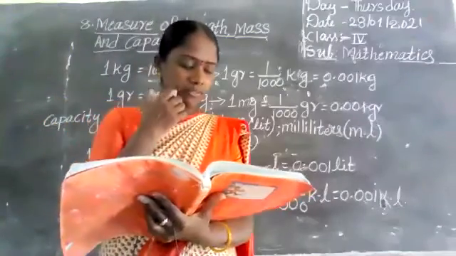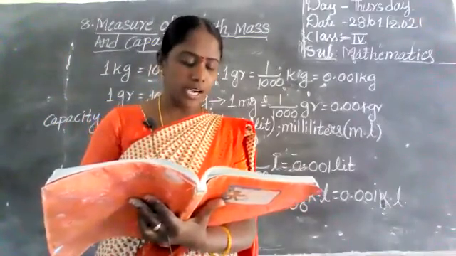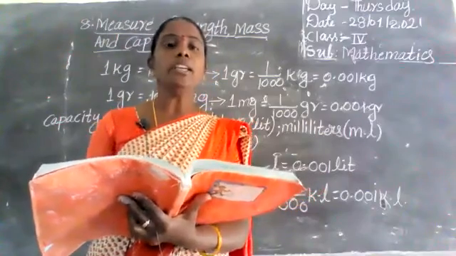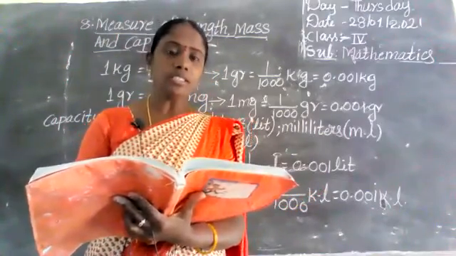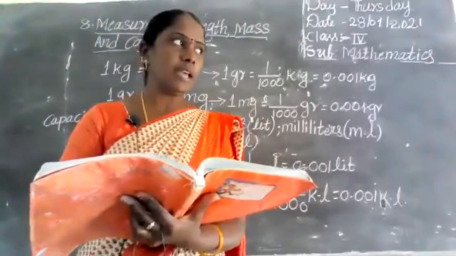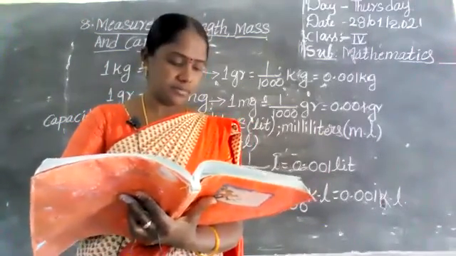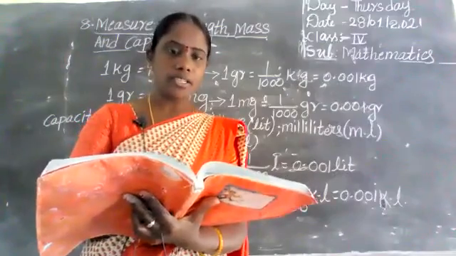Next, second bit, fill in the blanks. 2 kilograms 350 grams equals how many grams? 2350 grams. Complete these fill in the blanks also.